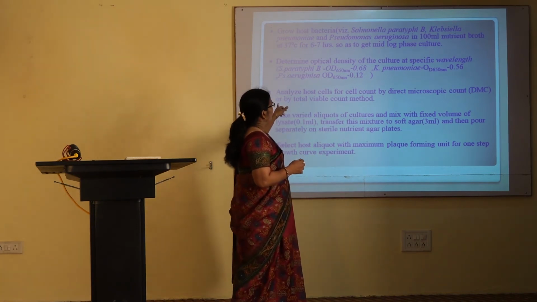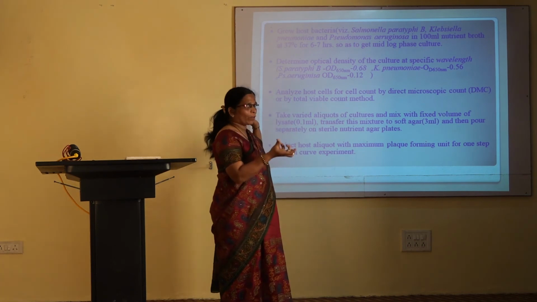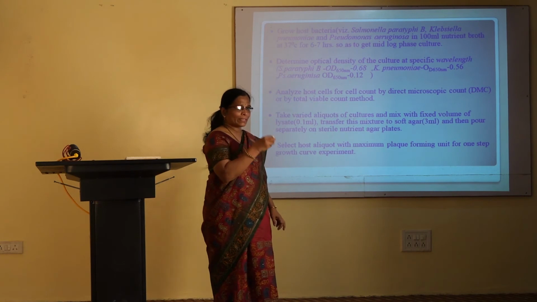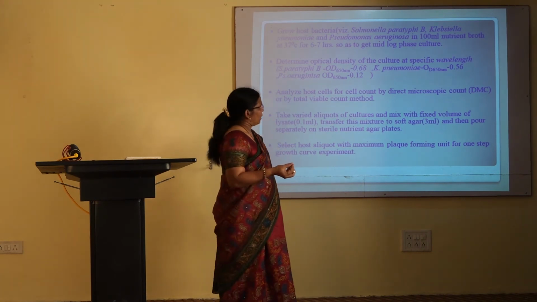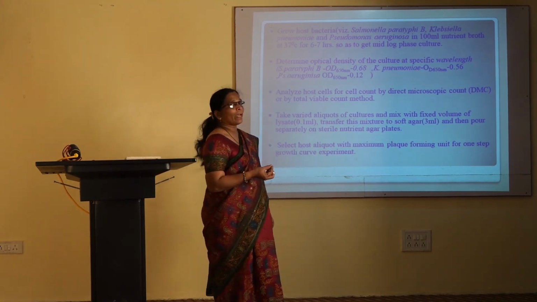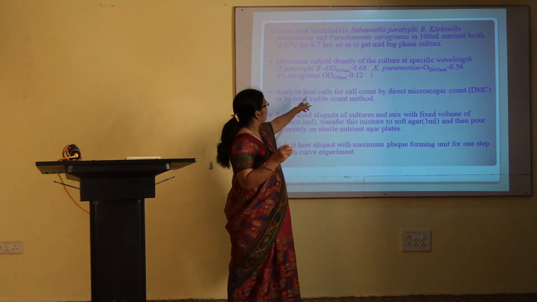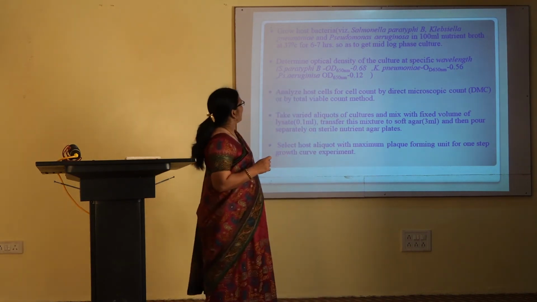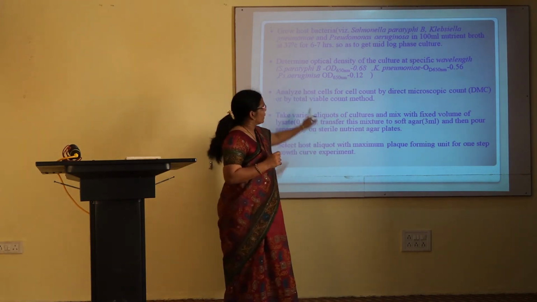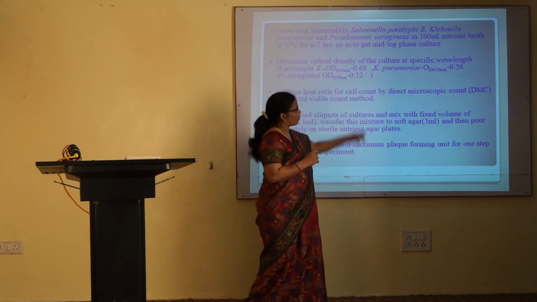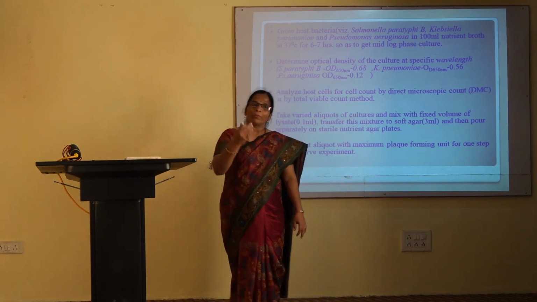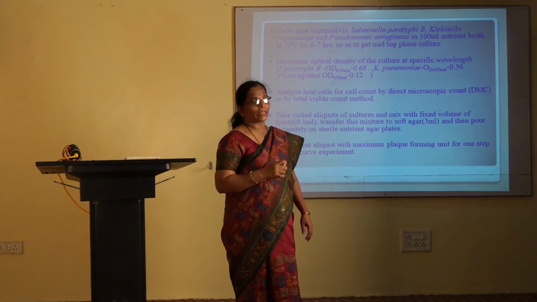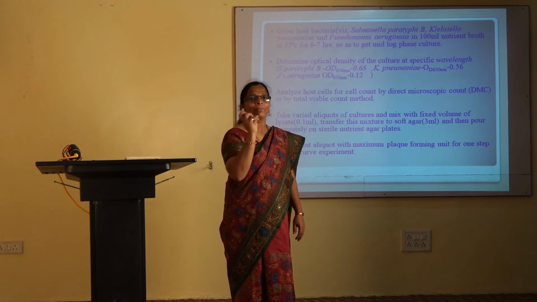Then you have to take a mid-log phase culture and analyze the host cell, to find out the number of viable bacteria in it. You can analyze the host cell for cell count by direct microscopic count or by the total viable count method. Here the total viable count method is preferred, because in the direct microscopic count method you may get both dead and live bacteria, and in this particular case we need specifically the live bacteria.